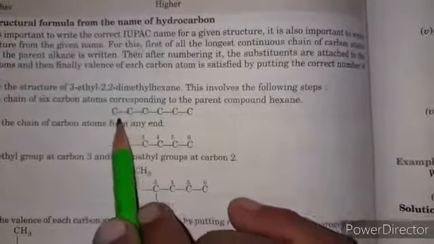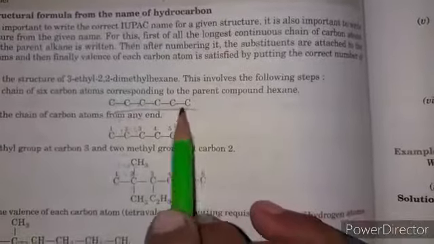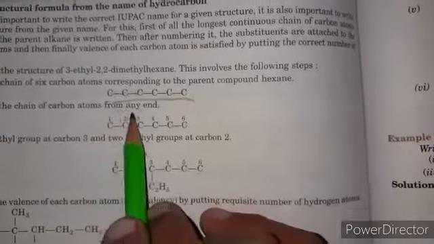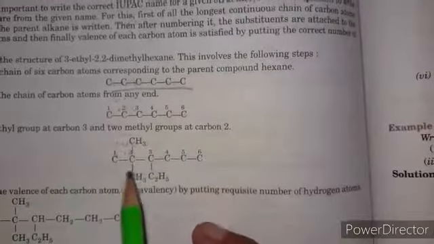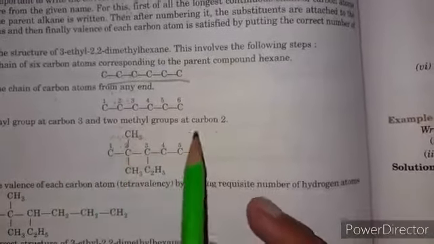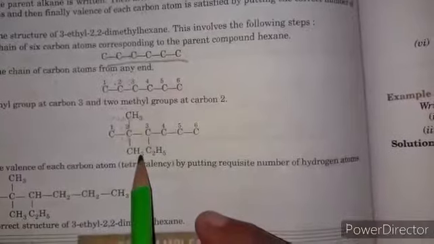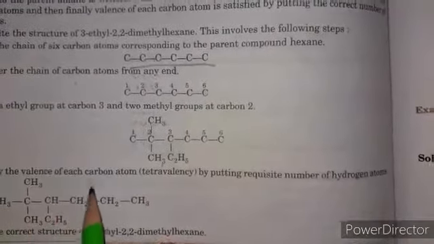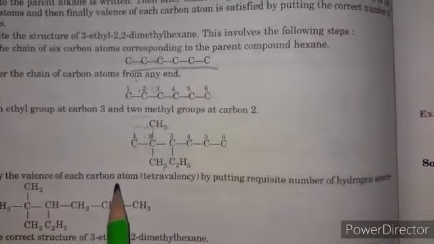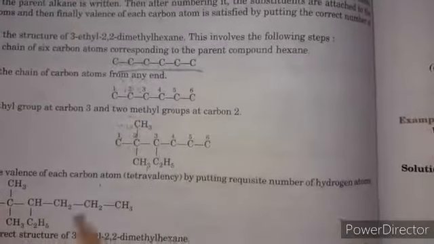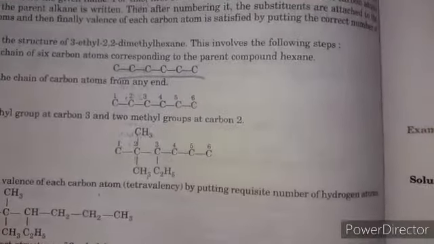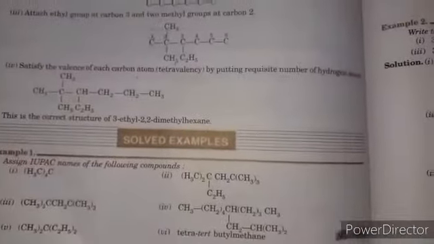Next, how can we write the structural formula? First you write the number of carbon atoms in the parent chain, then number the carbon chain from any end. Next we attach the methyl group at carbon 3 and then 2 methyl groups at carbon 2. Now we satisfy the valence of each carbon atom, tetravalency, by attaching hydrogen atoms to form the formula of that compound. So do the solved examples yourself in your rough notebook.